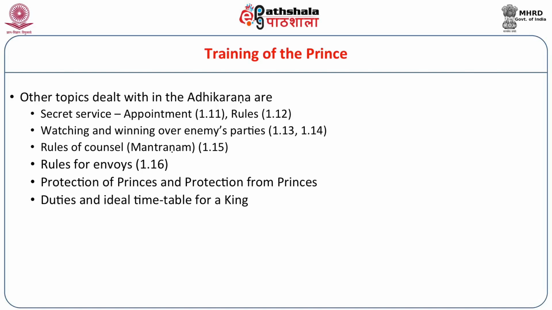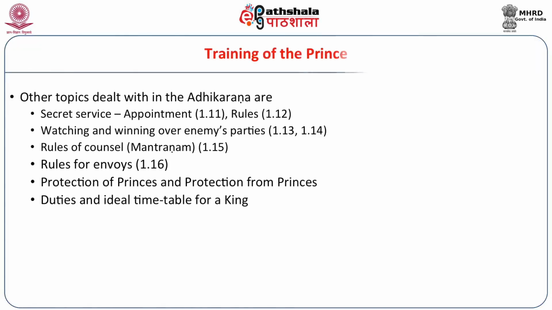This is an interesting one. Princes are seen as a danger to the king. History bears this out, where so many kings have killed their own fathers. Within Chandragupta Maurya's dynasty, we see that by the time of Ashoka, this fratricide has happened. So Arthaśāstra anticipates this. Maybe it was prevalent at that time. It also deals with protection of the king from the prince. We also have duties and an ideal timetable for a king. Those who are interested can consult the work and learn more about this.